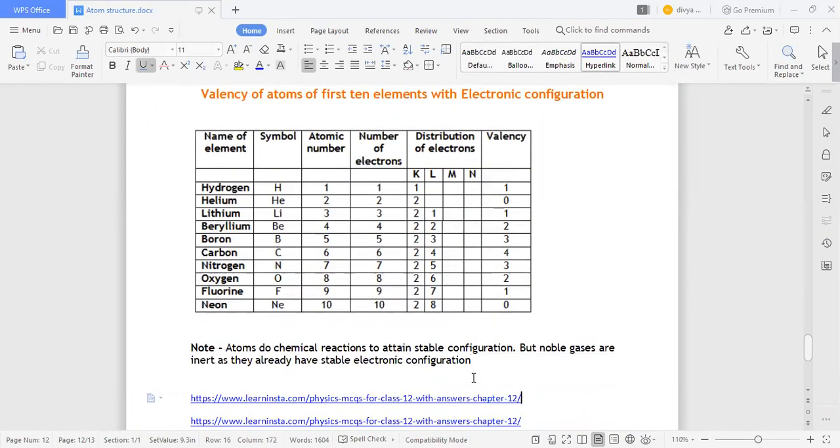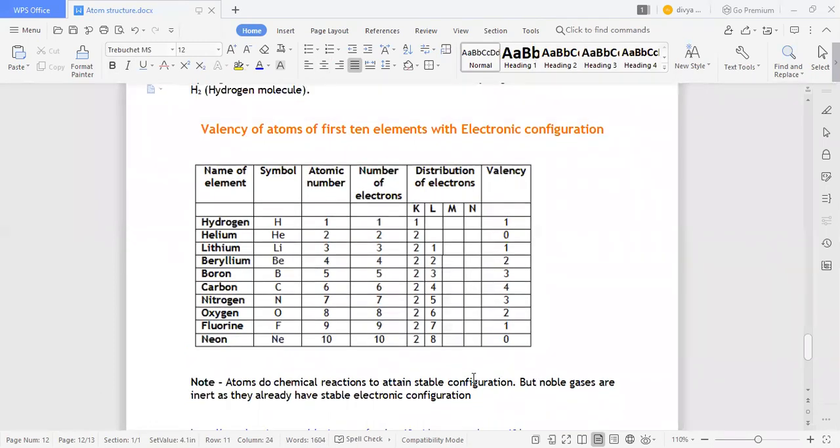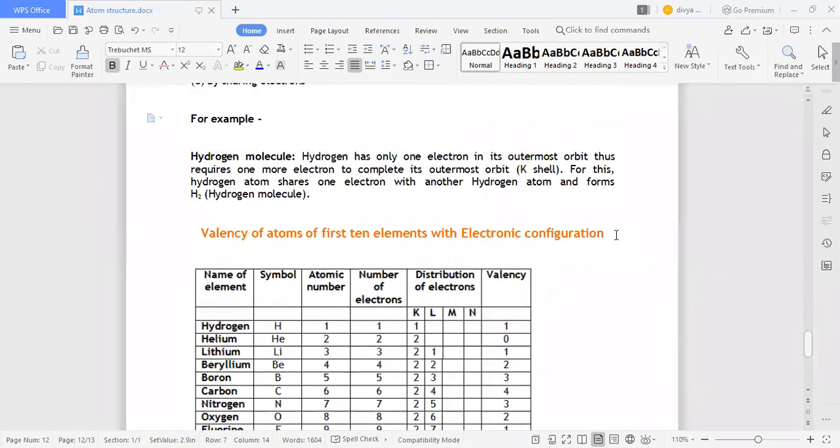So the thing is, atoms do reactions to attain a stable configuration, but noble gases are inert as they already have a stable electronic configuration. So noble gases don't need any sharing, losing or gaining of electrons, because they already have a stable electronic configuration. That means the outermost shell of the noble gases will be filled with 8 electrons.